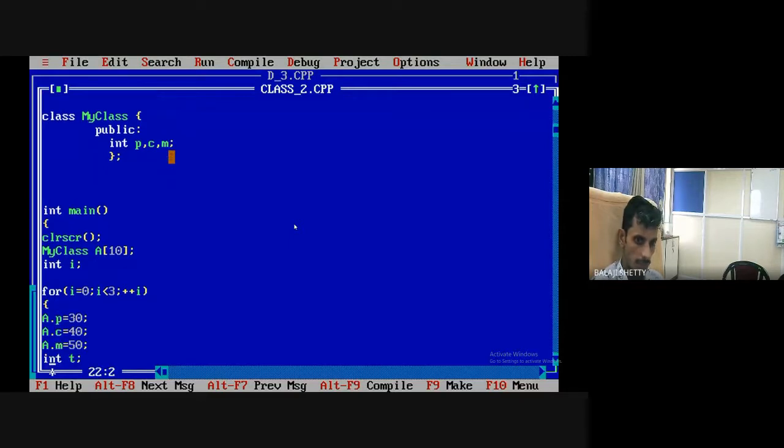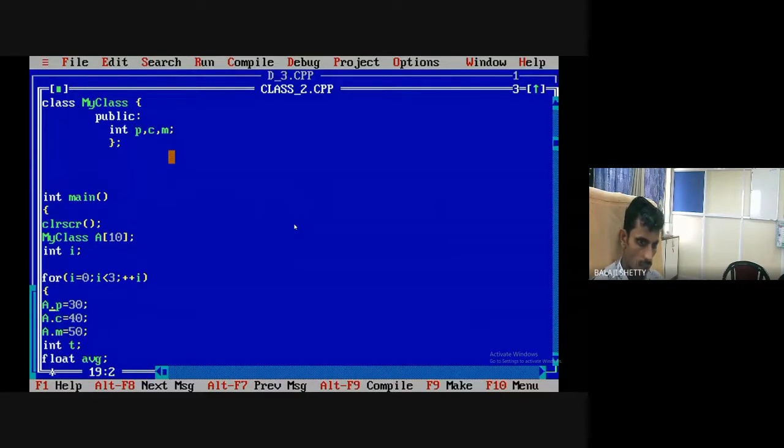And here, A of i object. Okay, A of i, calculate total array, let it be total and average. Or I can create a total array here, total array P of 10, and average.